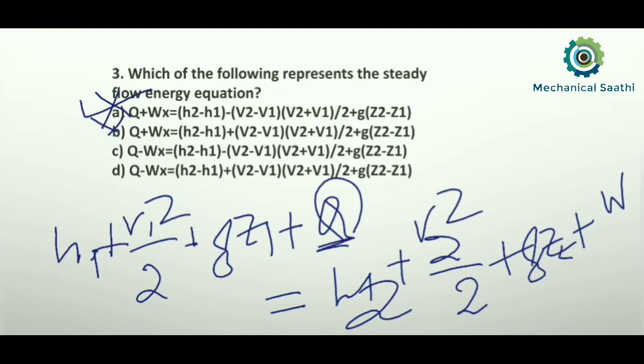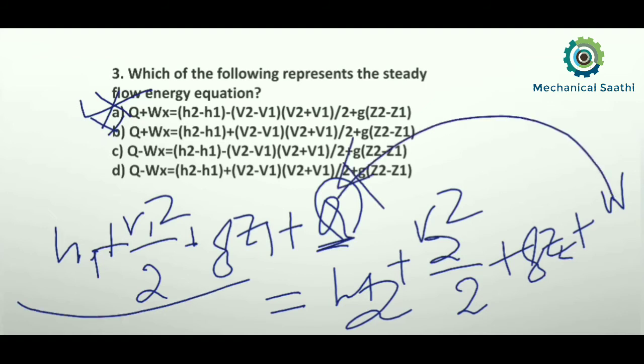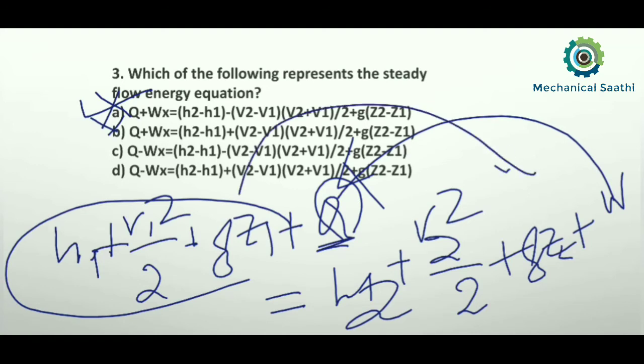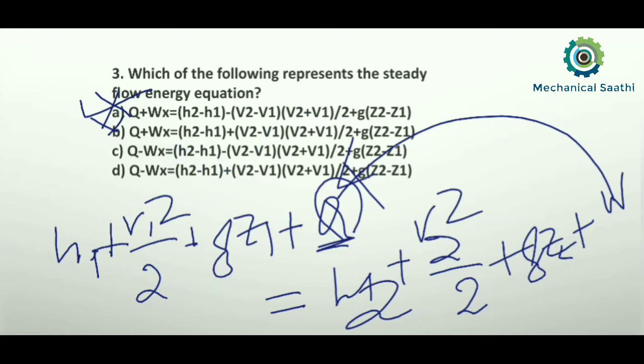In both options, C and D, w is taken to this side and this whole term is taken to this side. So now I can say q minus w will be equal to h2 minus h1. So these two options are also correct. The next term we need to check is given as v2 minus v1 whole into v2 plus v1.